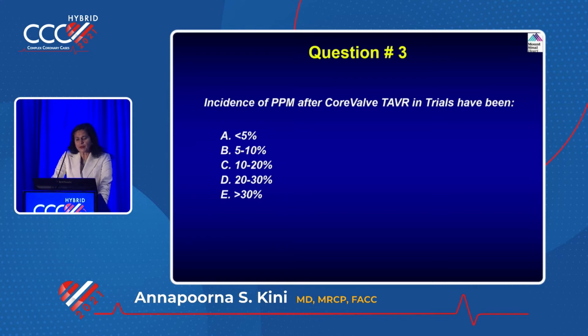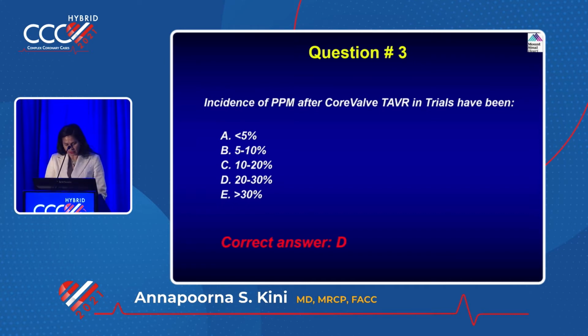What is the incidence of pacemaker? This they will definitely ask. And where is the pacemaker higher? Who is at risk for pacemaker? Underlying right bundle branch block. Yes, very important. They can show you an EKG, then they will ask how you avoid it. How do you avoid it? What is the incidence? I don't know, maybe C, but it's about 10% now, 5 to 10%.